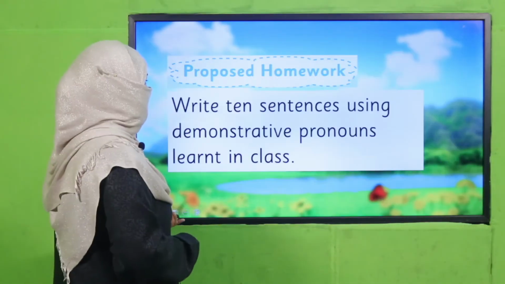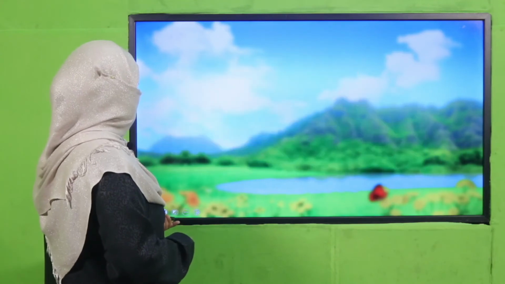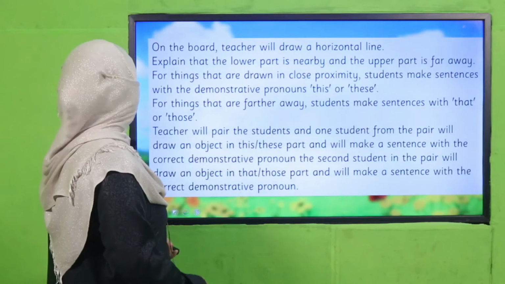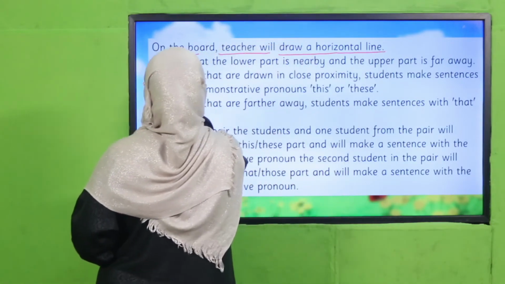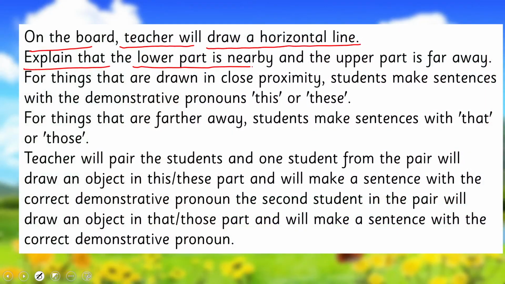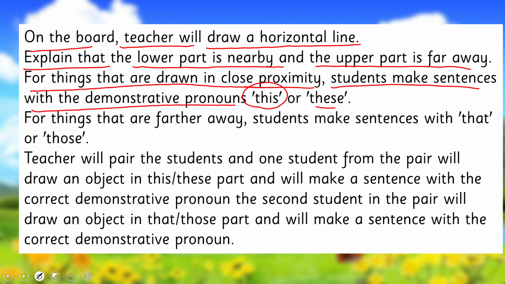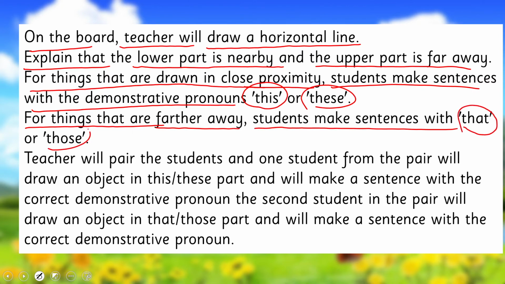Good job. So it's time for an activity. How are we going to do it? On the board, the teacher will draw a horizontal line and explain that the lower part is nearby and the upper part is far away. For things that are drawn in close proximity, students make sentences with the demonstrative pronoun this or these, and for things that are farther away, students make sentences with that or those.